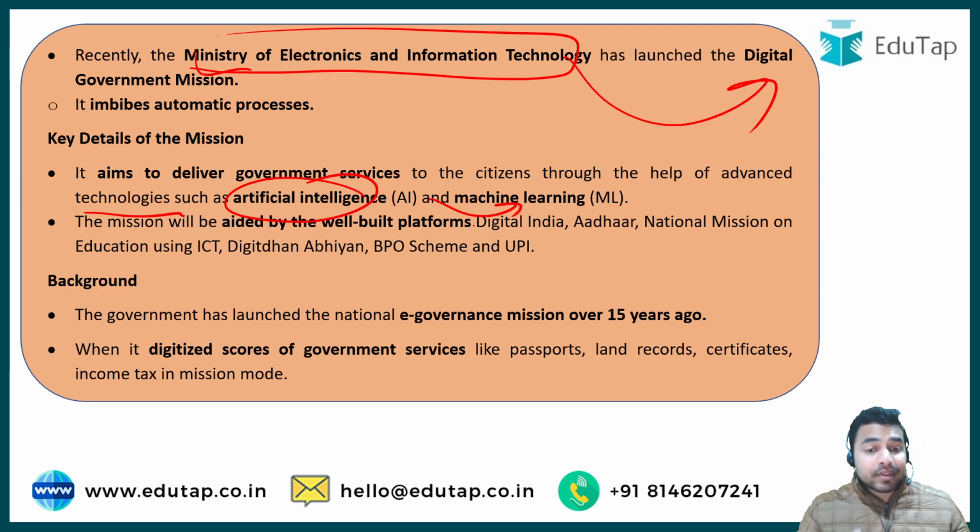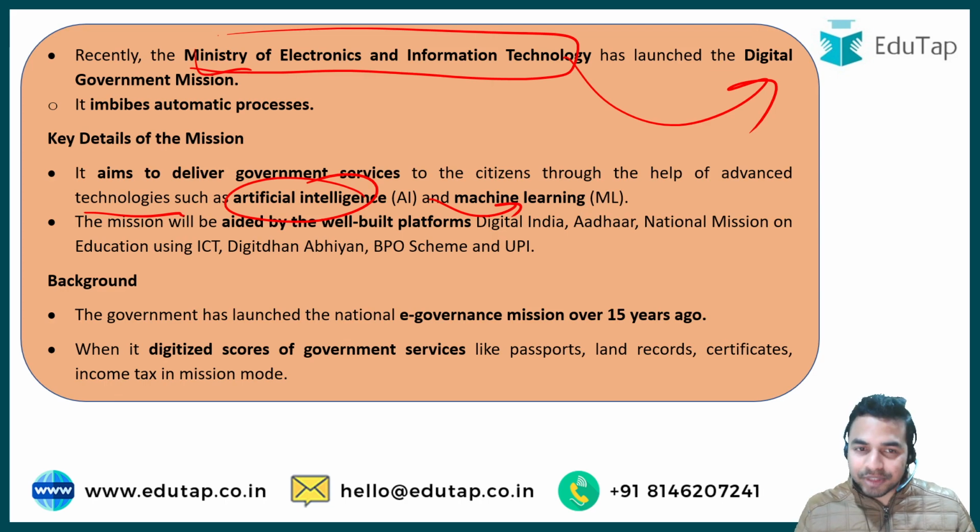That means this particular mission was being launched in order to employ artificial intelligence and machine learning in order to deliver the different government services to the citizens. Okay, so that was all from this particular part, and this mission will be aided by the different platforms, and the name of those platforms we have already discussed in the question itself.